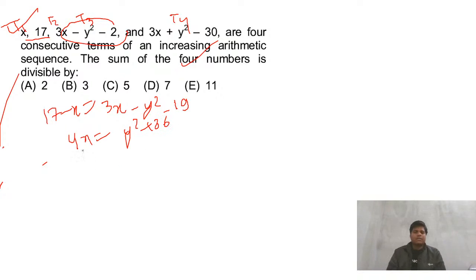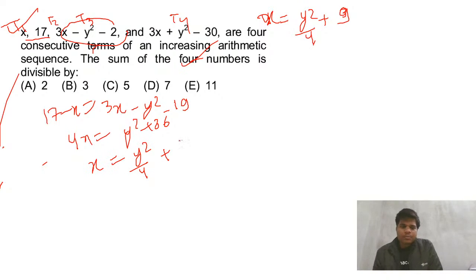Any value we can guess here so that we can get this in the AP. This is a multiple of 4. I just don't want to make one extra equation, I'm just trying to guess. Y square by 4, and it is 9. So x equals y square by 4 plus 9.